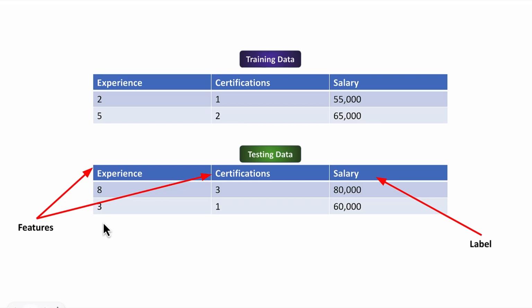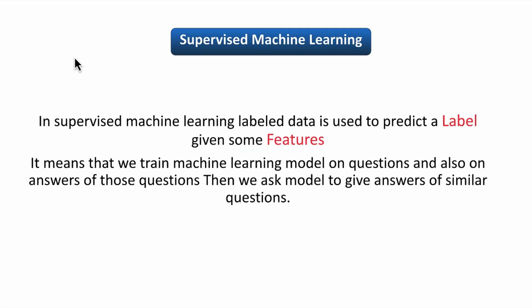These are a few terms which you need to keep in mind while understanding the types of machine learning. The label is the value which we are predicting, and features are the columns or the values using which we are making the prediction.